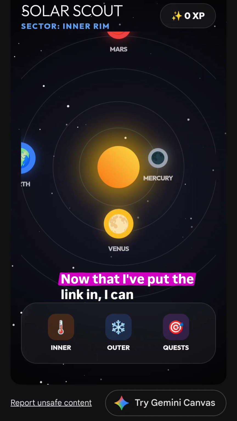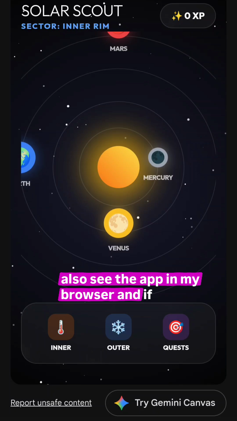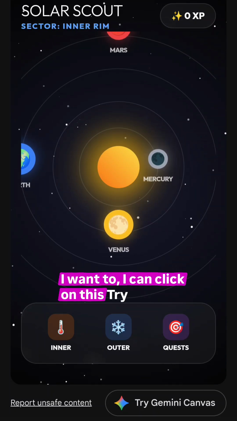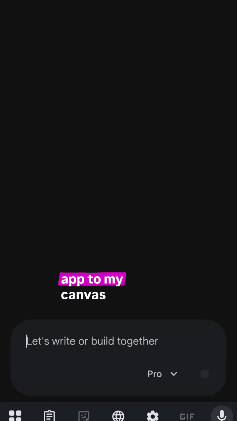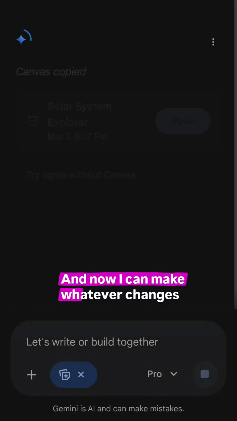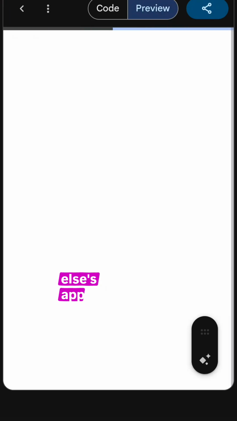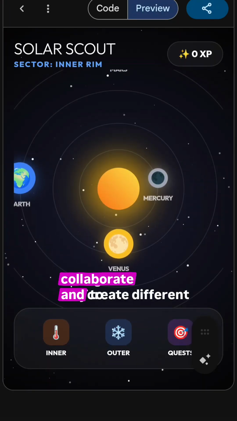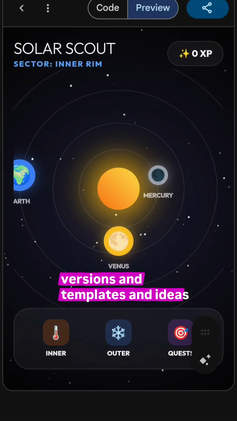Now that I put the link in, I can also see the app in my browser, and if I want to, I can click on this Try Gemini canvas to actually copy this app to my canvas. You see it already made it here, and now I can make whatever changes I want separately from somebody else's app. It's a great way to collaborate and create different versions and templates and ideas.